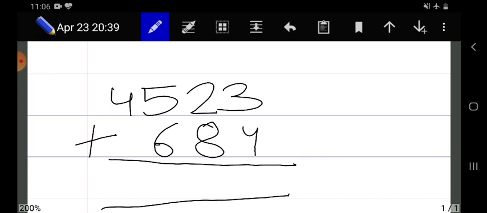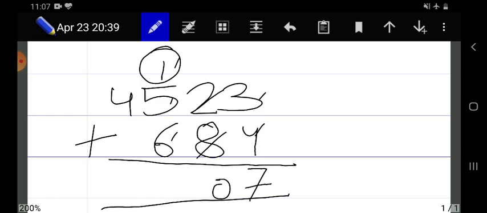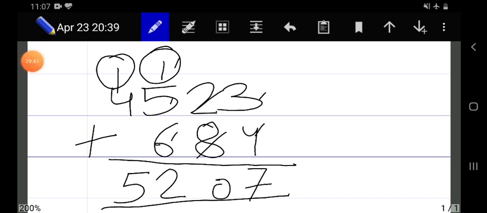Now first we add: 3 plus 4, 7; 2 plus 8, 10; 5 plus 6, 11 plus 1, 12; 4 plus 1, 5. So the answer is 5,207.